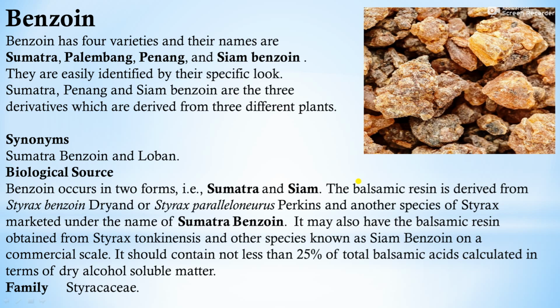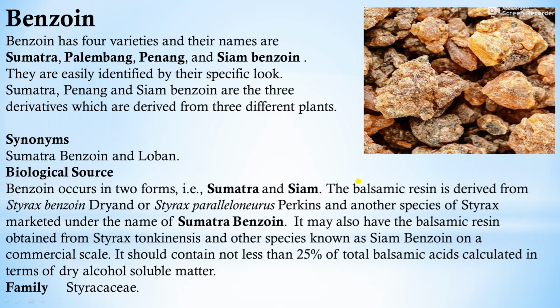In today's video lecture, we will discuss resins. In resins there are 6 drugs included: benzoin, guggul, ginger, asafoetida, myrrh and colophony. These are the 6 drugs under the resins. So the first drug is benzoin.